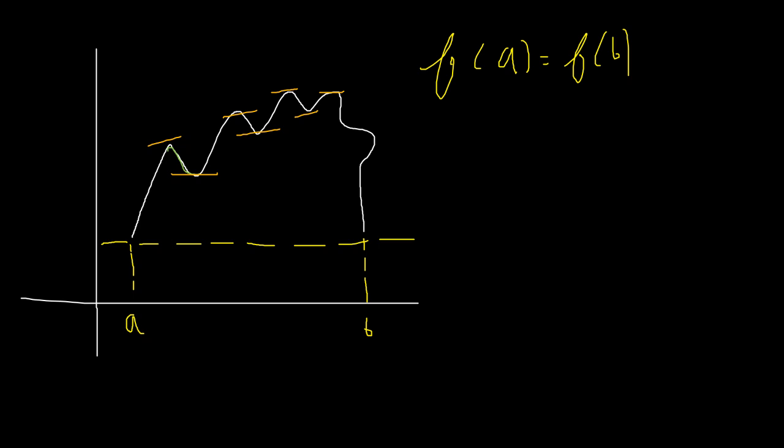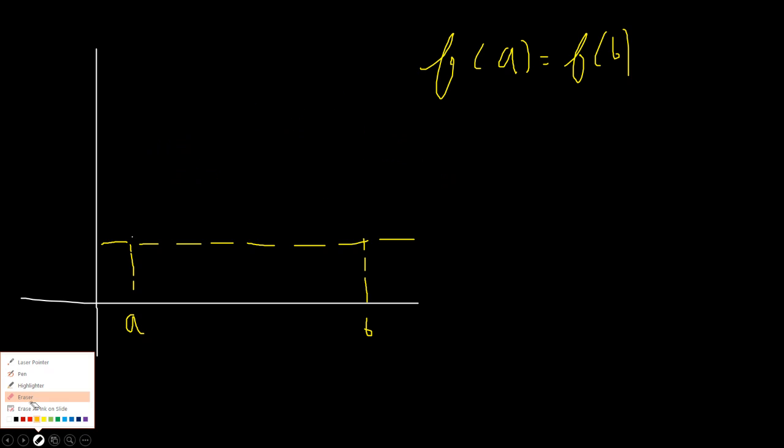What about this point? At this point also the slope is 0. At this point the slope is not 0. No, the slope here is not 0. So let me redraw the graph. Let us assume another graph.